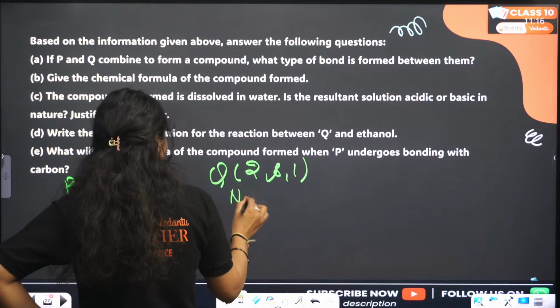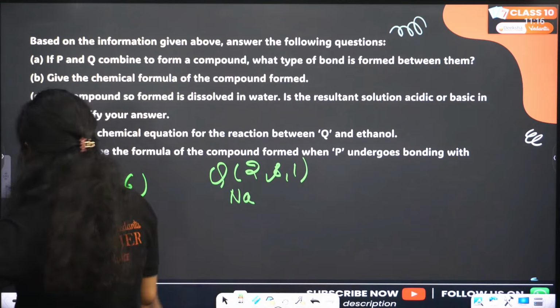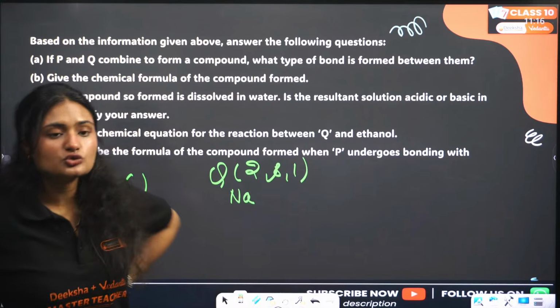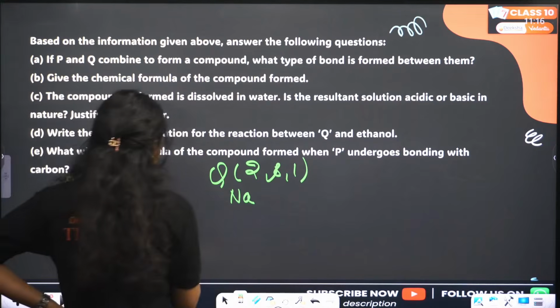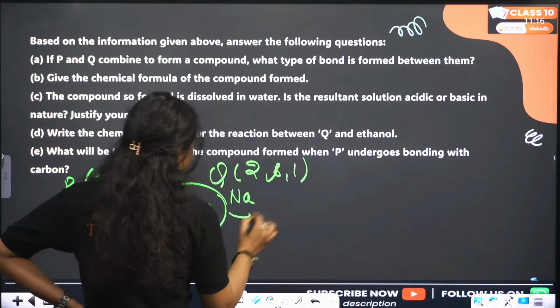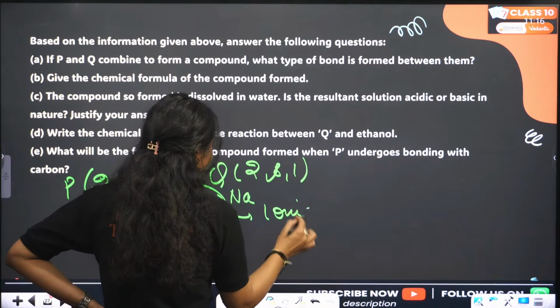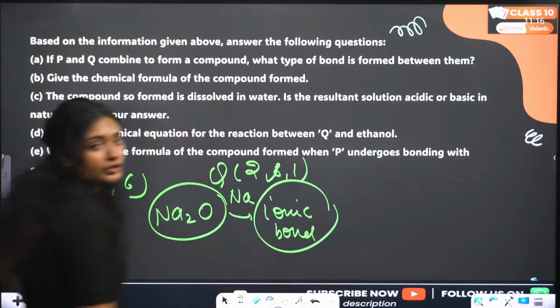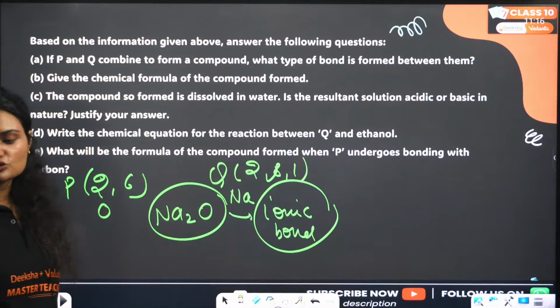This is sodium, right? We know that this is oxygen, right? So what kind of bond is formed between them when they combine? Sodium and oxygen combine, we get sodium oxide, and the bond is ionic bond. It is ionic bond, right? The bond formed by these two is ionic bond. Why? Because,